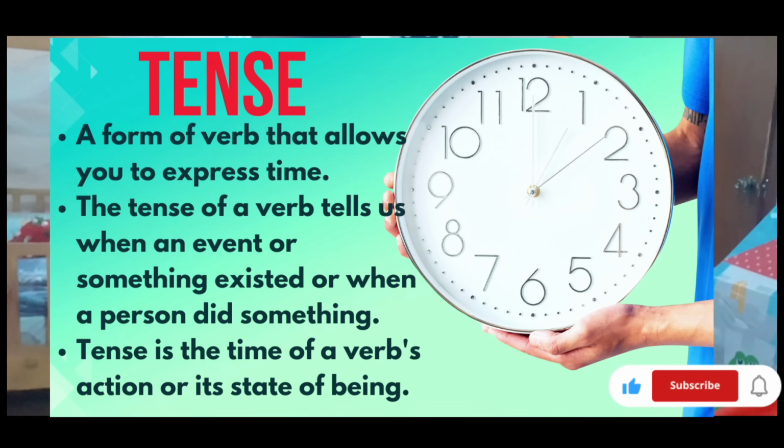Tenses are actually the forms of verb that express a specific time. The tense of a verb tells us when an event or something existed or when a person did something. Tense is the time of the verb's action or the verb's state of being, such as present, that is something happening now; past, something happened earlier; or future, something which is going to happen. These are called the verb's time frame.